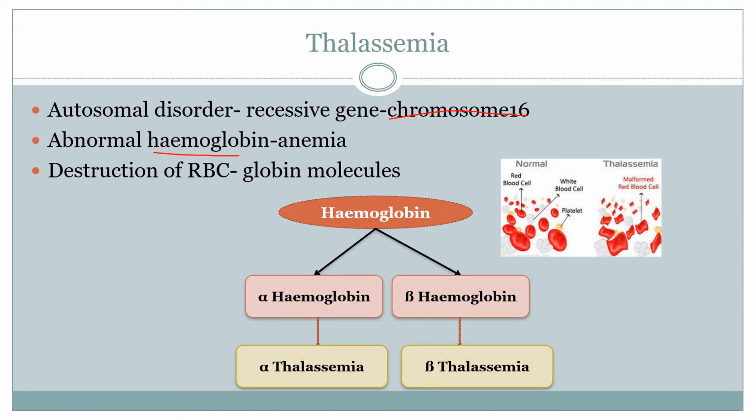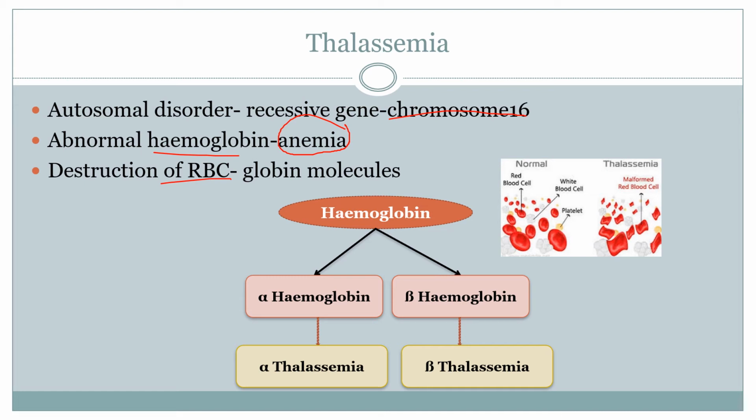As a result, the person will be anemic, with low blood count, and the destruction of excessive RBCs leads to anemia here. This disorder affects the RBCs, that is, the destruction of the RBCs takes place, and this leads to anemia.